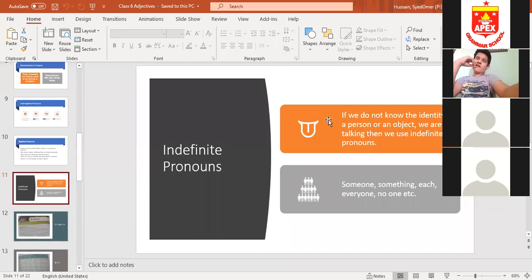Then it was relative pronouns. Relative pronouns are five in number: who, whose, which, that, whom, which refer back to the noun or a pronoun in a sentence. Reflexive pronouns refer back to the noun, and we add self or selves with a pronoun: himself, herself, myself, itself, ourselves, themselves. Then we did interrogative pronouns, which are used for asking questions, and indefinite pronouns when we do not know the identity of a person or any object.